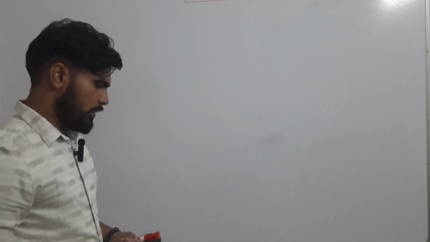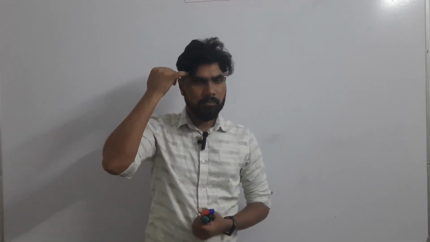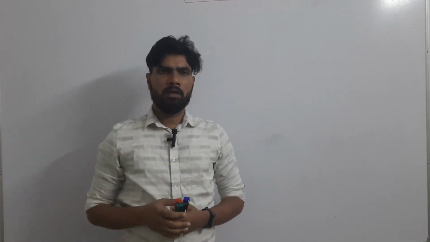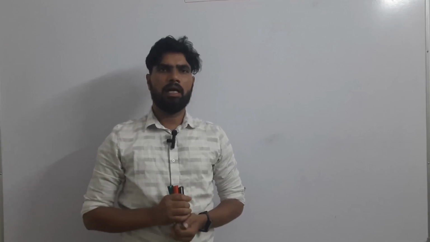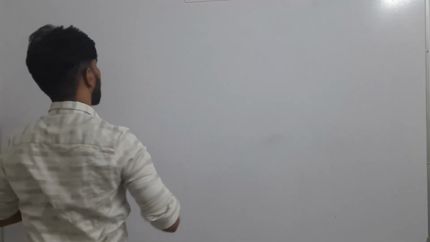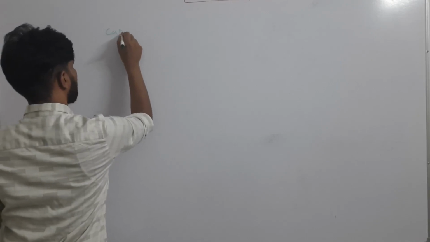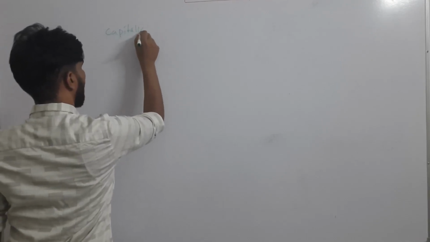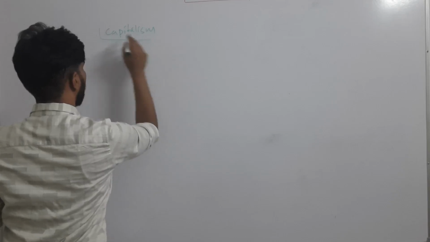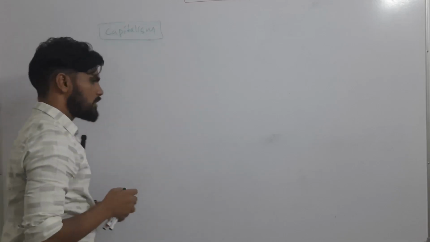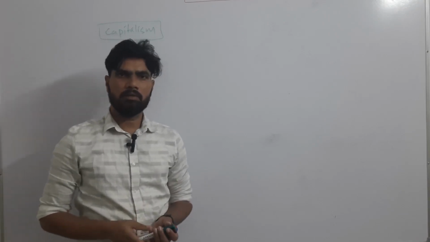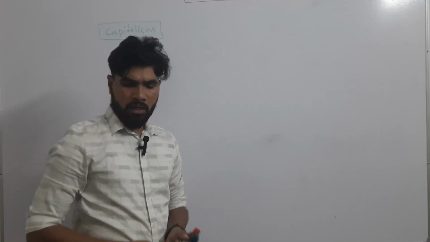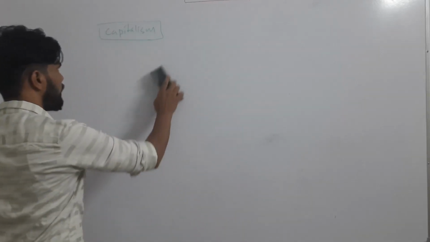Okay. In the previous class, we have seen the various types of economic systems, and in detail we have studied capitalism, or market economy. Its alternative name is market economy, and we studied its positives and negatives. Okay, this aspect we have studied in the previous class, right? We will move forward from there.